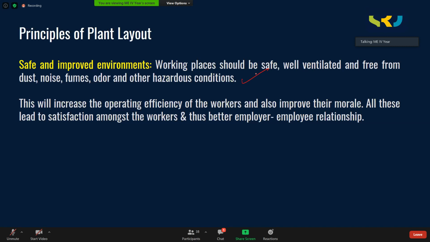If you take care of all these safety issues, that will definitely increase the operating efficiency of the worker. Otherwise, he will get fatigued or tired very soon. Suppose he is working in a dusty or noisy environment, then he cannot work for a longer time. So if you take care of all those things, his morale will improve and it leads to satisfaction among the workers and thus better employer-employee relations.